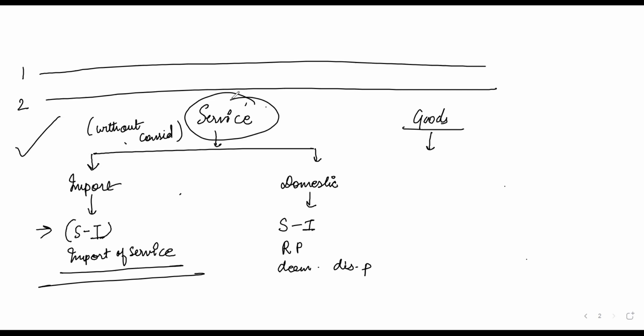Done. Now, what if it is related to goods? Now, when it is import of goods, specifically customs is there. And when it is domestic goods, we are doing the domestic transaction in relation to goods without consideration. First check, is it permanent transfer? First of all. Second, you should check whether it is agent to principal, principal to agent, or it is between related or deemed distinct. Are you getting?